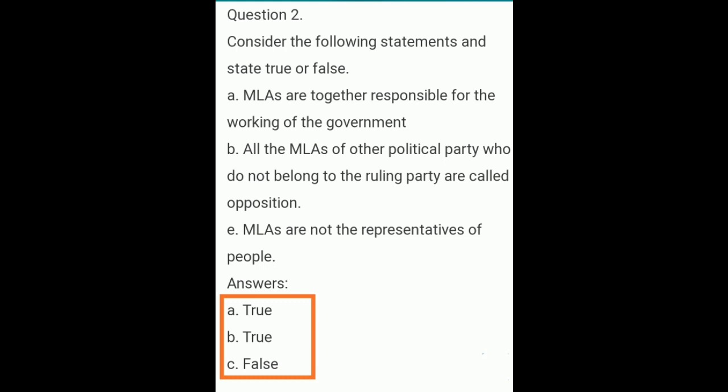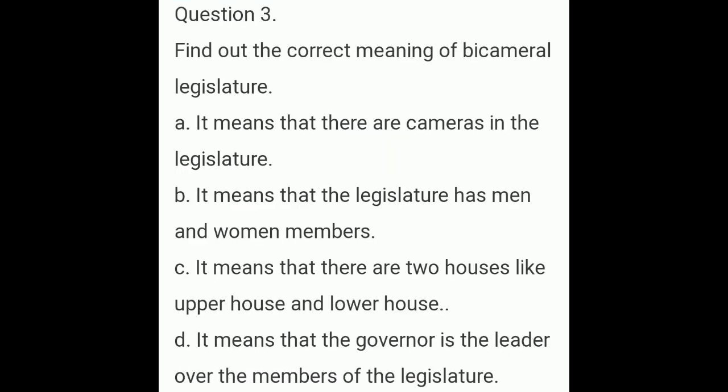Okay. Question number 3. Find out the correct meaning of bicameral legislature. The options are A. It means that there are camerals in the legislature. Option B. It means that the legislature has men and women members.